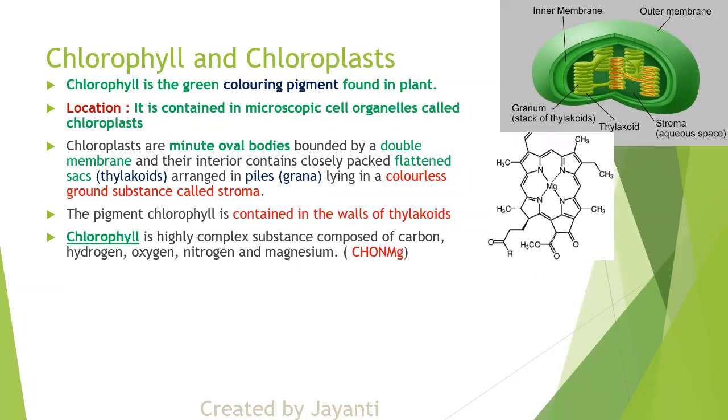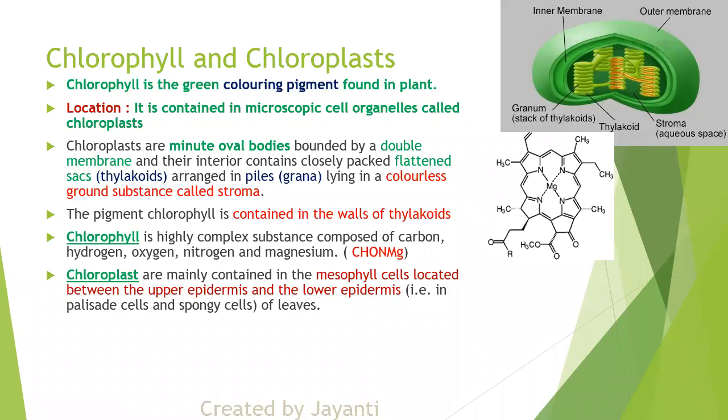If you can see, this is the structure of chlorophyll. It is composed of carbon and hydrogen; you can see CH3, like a methyl group. It's an organic compound, and there is nitrogen as well as magnesium in between. Very complicated, so we are not studying chlorophyll in depth, only this much.